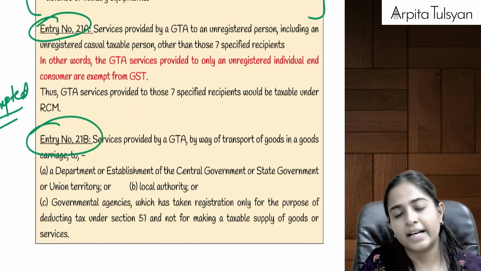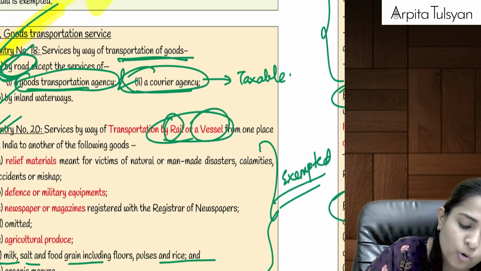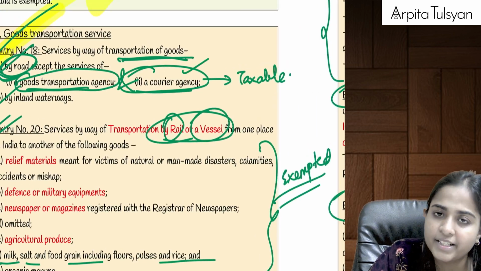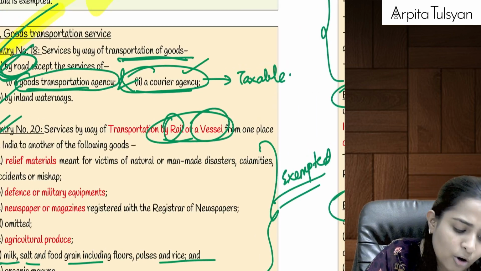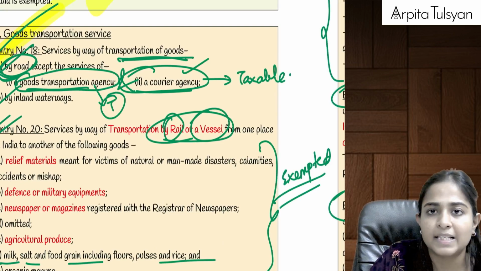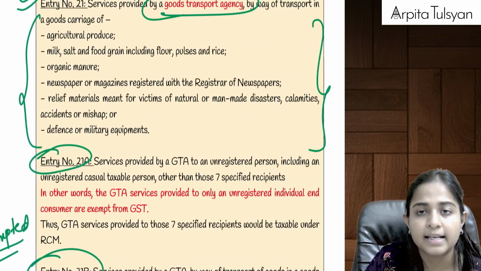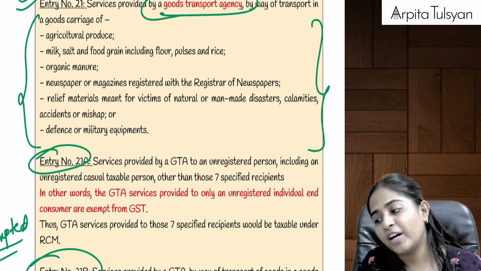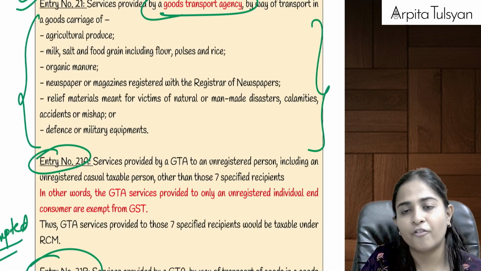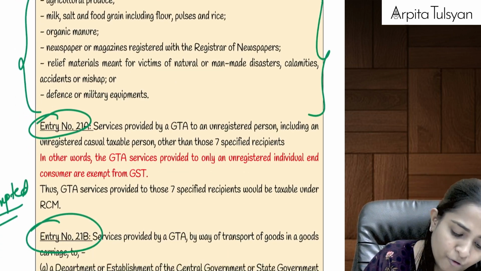Then after that, going on to the next two entries, entry number 21A and entry number 21B, the last two entries under your GTA. See, courier agency providing any service is always taxable. GTA also, we studied, is always taxable, but we are studying certain exceptions. One exception we saw is that if specific items are transported by GTA from one place to another, then it is going to be fully exempted.